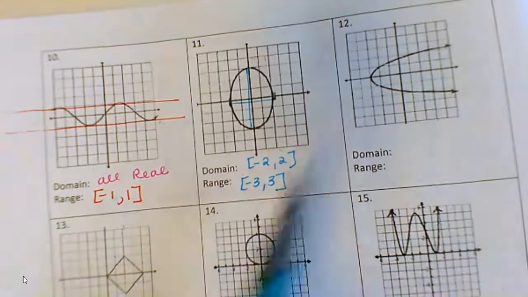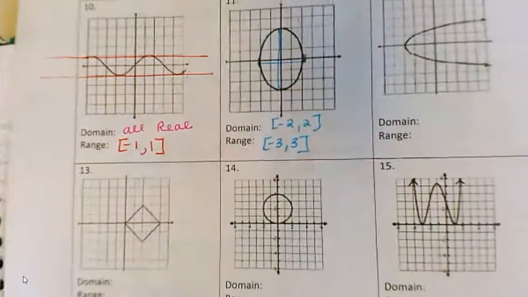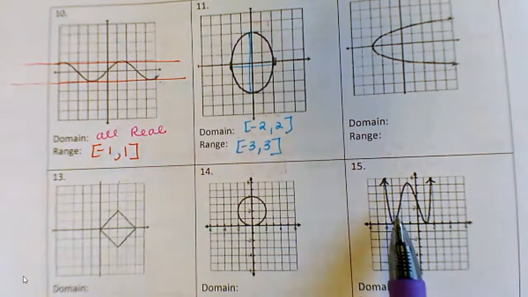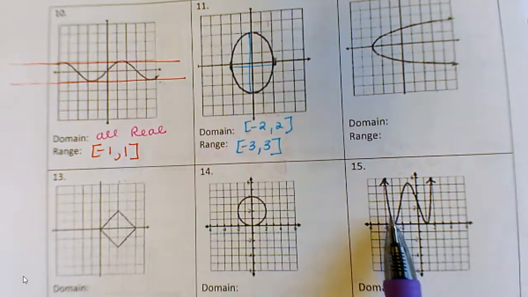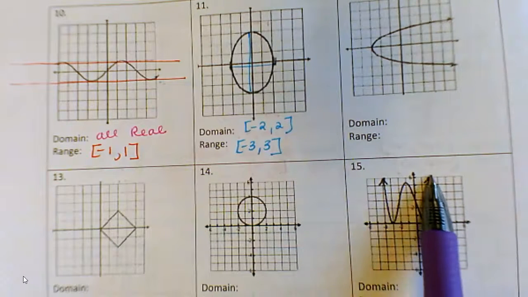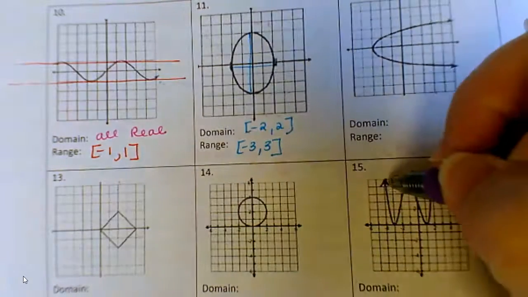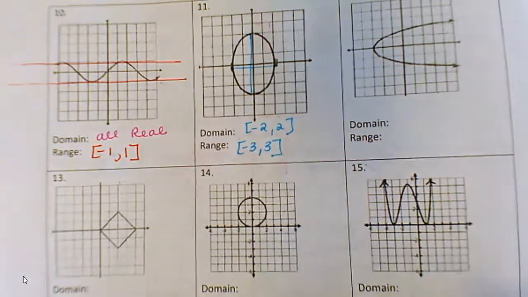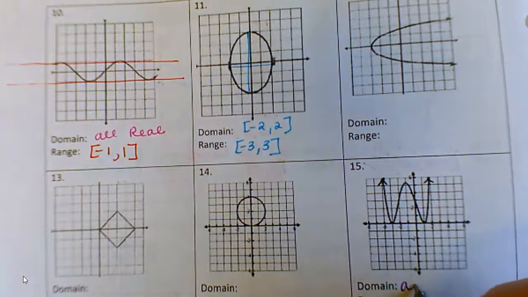We'll let you try 12, 13, and 14, but I'm going to do 15 with you. So 15 is another kind of function. It's called a polynomial function. It's another one we'll be looking at later on in the semester. And on this graph, as far as the domain is going, left and right, it does all this stuff here, but it's got these arrows. And the arrows just mean that it's going left forever, it's going right forever. So the domain is all real numbers.